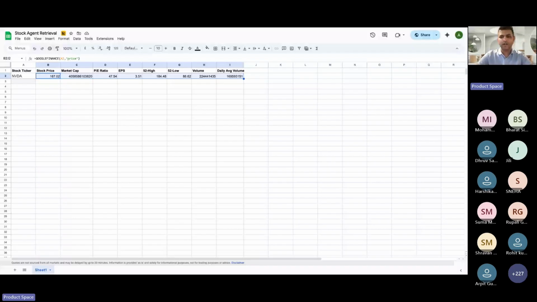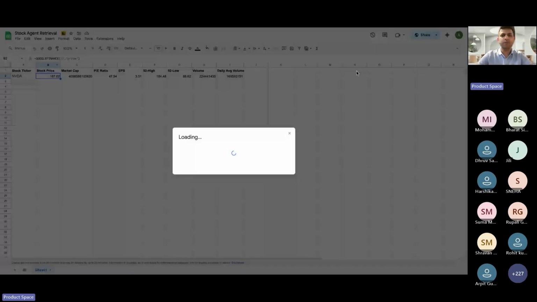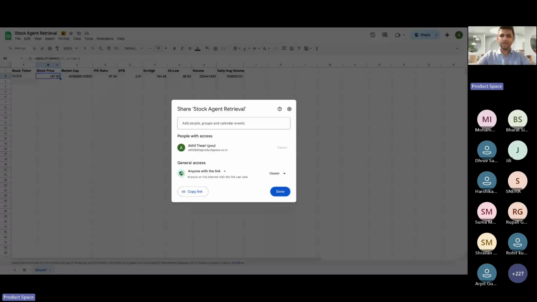I'm going to share this sheet with everyone who is building with me. You can just duplicate this sheet. Whoever is not able to build with me, it's okay, you just see what's happening. We will share all these resources, in fact a detailed guide as well, for the folks who can do it later. Okay, awesome.